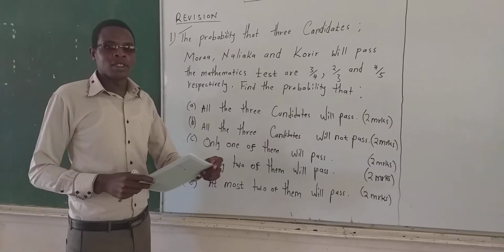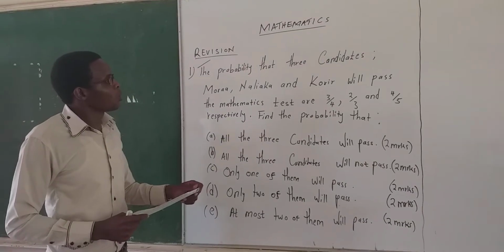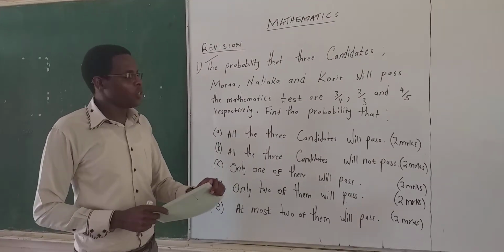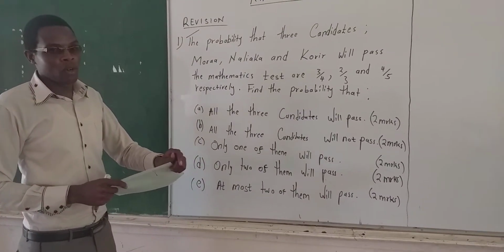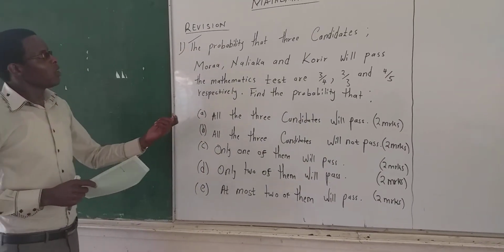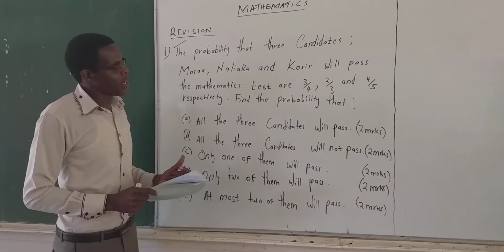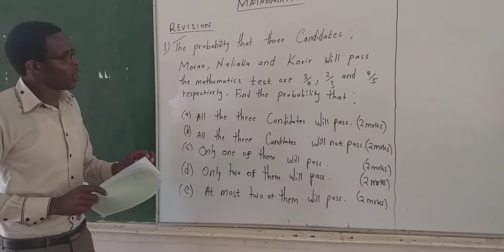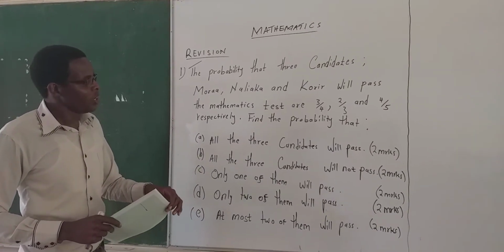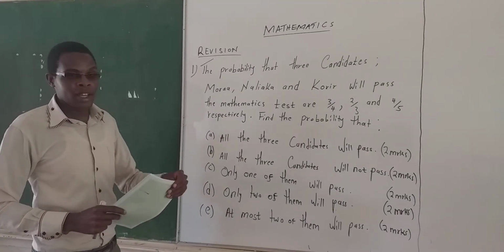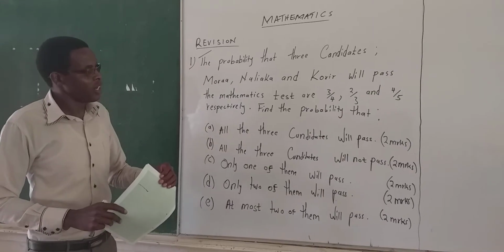How are you, class? Today we are going to continue with our revision, and today I want us to revise a question on probability. Remember, probability is a topic we cover in Form 3, and it is one of the topics which has to be tested in our national exams. Now, I picked one important question, which involves drawing a tree diagram to represent the given data. Then we use the same data in answering the questions that follow.